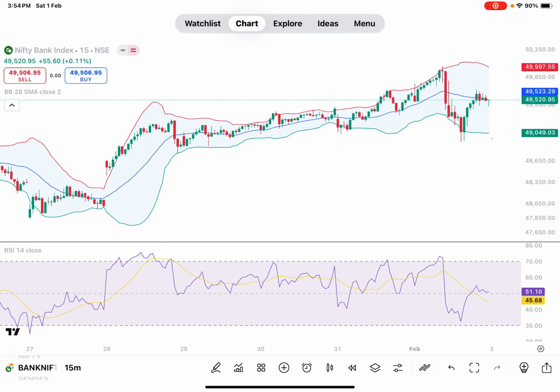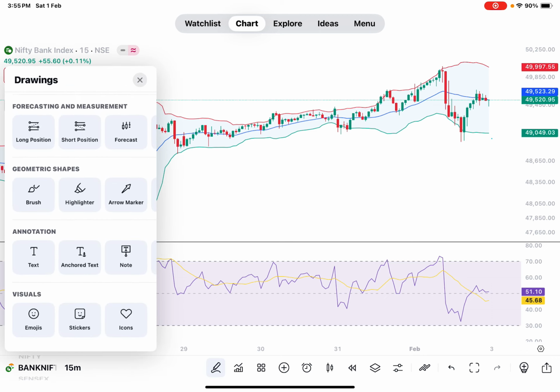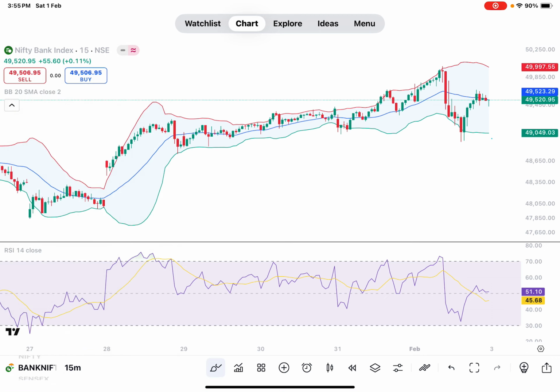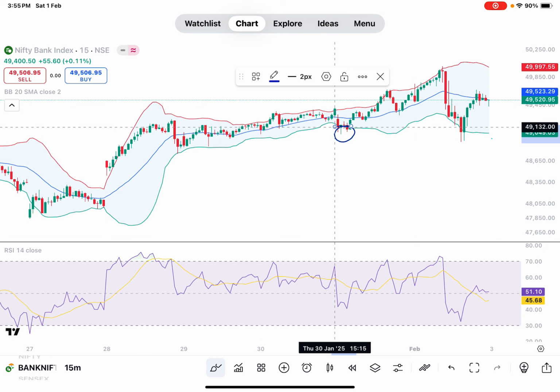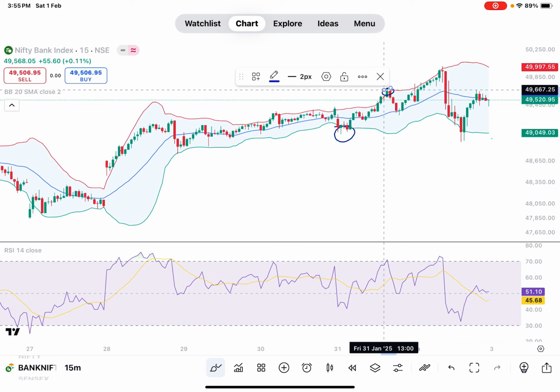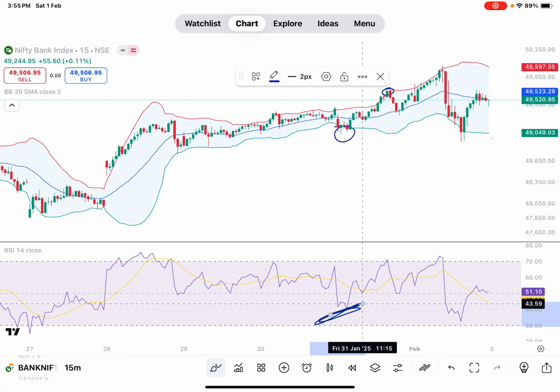See here. When the price touches the lower band, you have to enter. Correct? And when the price touches the upper band, you have to exit. The stop loss should be below. Correct? And see there. This is the best strategy. This strategy will always work.